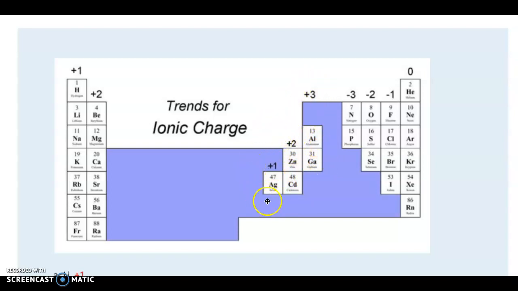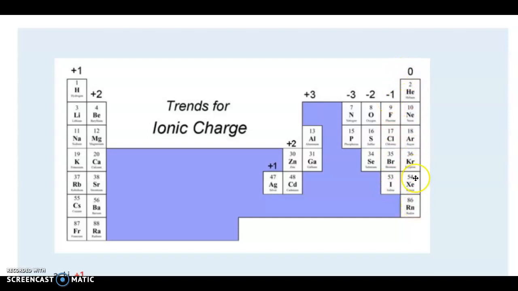These are all metals and they have different charges. These are non-metals and they have negative charges. Nitrogen and phosphorus will have -3, oxygen, sulfur, and selenium will have -2. Anyone in column 17 will get -1.